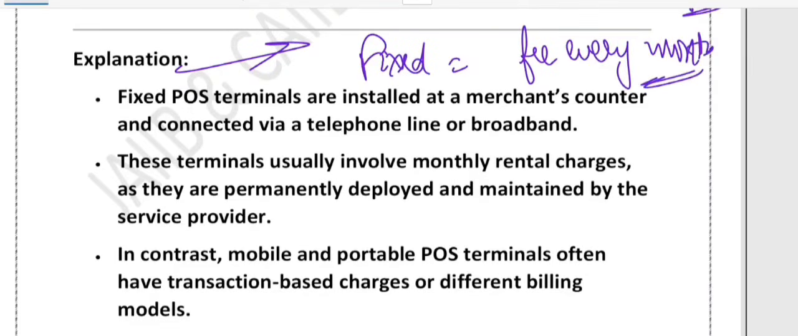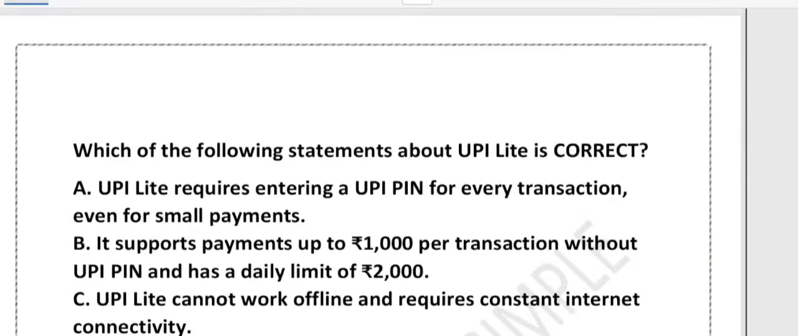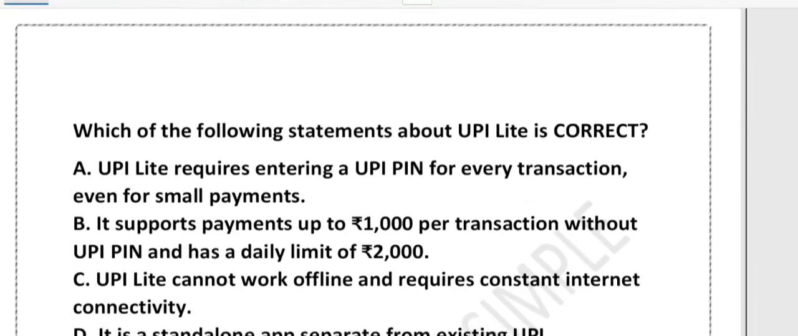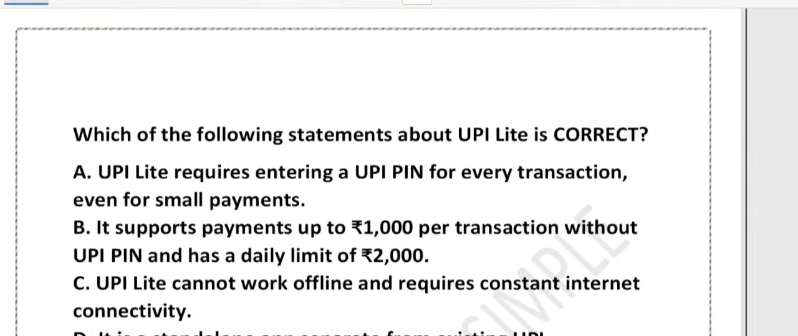That is called fixed. Now the next question is, which of the following statements about UPI Lite is correct? So the question is asking you about UPI Lite. Options are: A, UPI Lite requires entering a UPI PIN for every transaction, even for a small payment. Option B, it supports payment up to 1000 rupees per transaction without UPI PIN and has a daily limit of 2000. Option C, UPI Lite cannot work offline and requires constant internet connectivity. Option D, it is a standalone app separate from existing UPI applications.